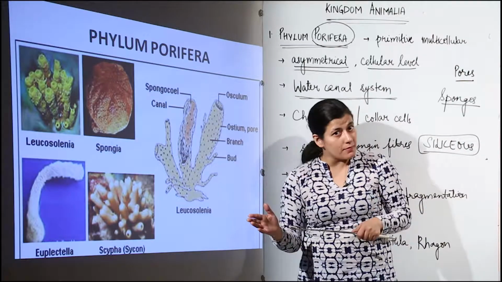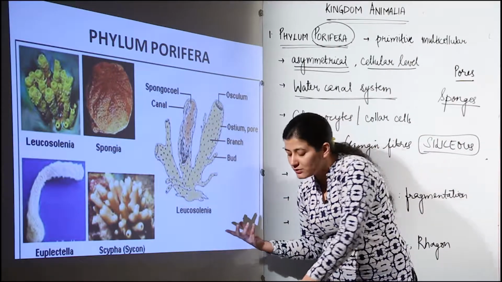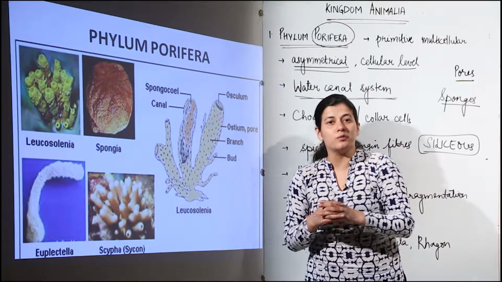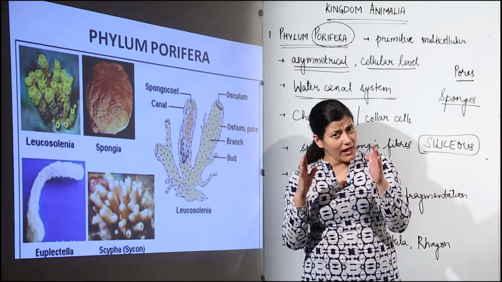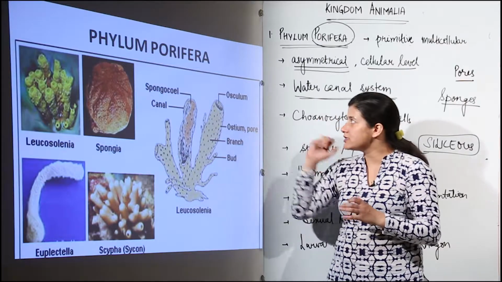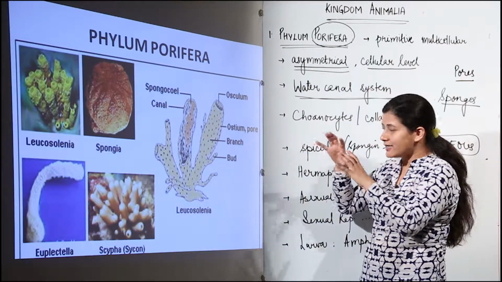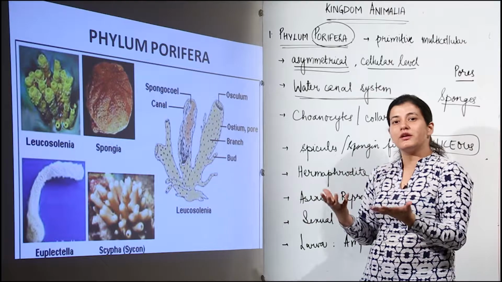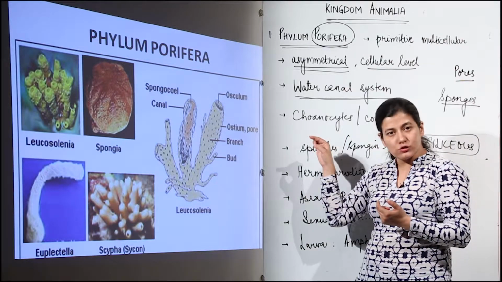Now, it is not a mouth, first thing, but we can term it as mouth. Why is it not a mouth? Because mouth is an organ. And we do not have tissues over here. How can we have an organ for this Phylum Porifera? So, this is basically an opening for the cellular arrangement, and the pores are also an opening.